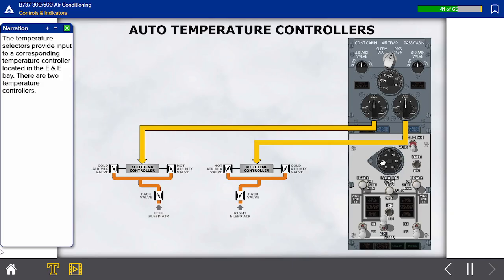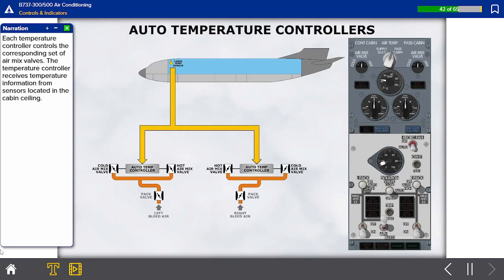The temperature selectors provide input to a corresponding temperature controller located in the E&E bay. There are 2 temperature controllers. Each temperature controller controls the corresponding set of air mix valves. The temperature controller receives temperature information from sensors located in the cabin ceiling.